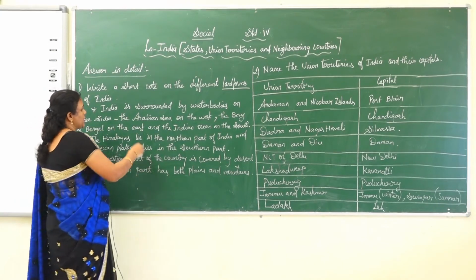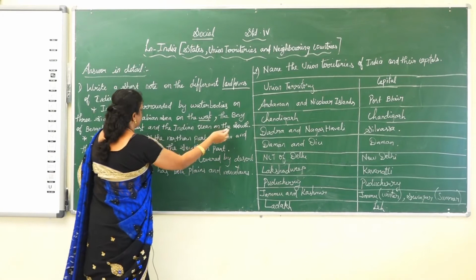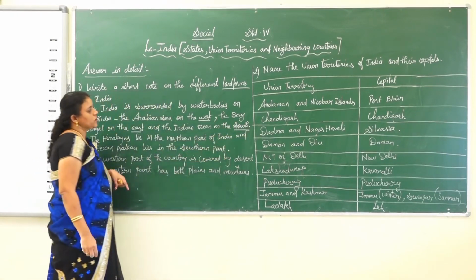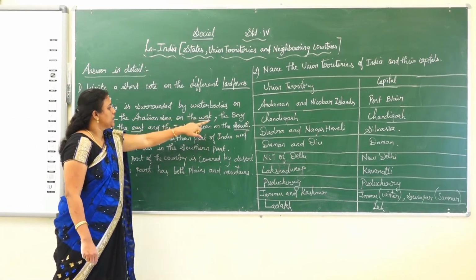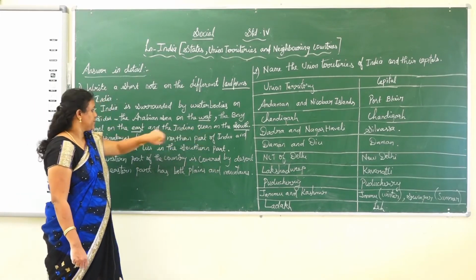What are the sides? The Arabian Sea on the west, the Bay of Bengal on the east, and the Indian Ocean on the south.